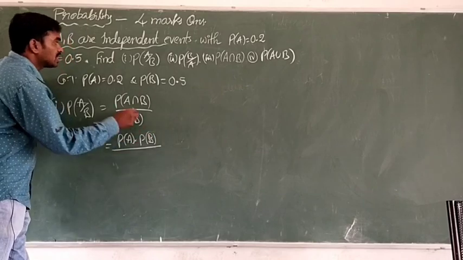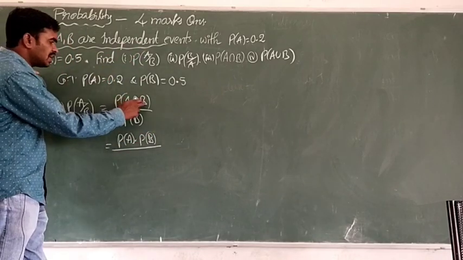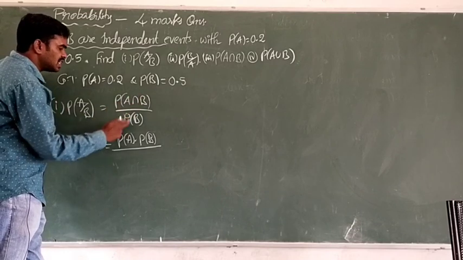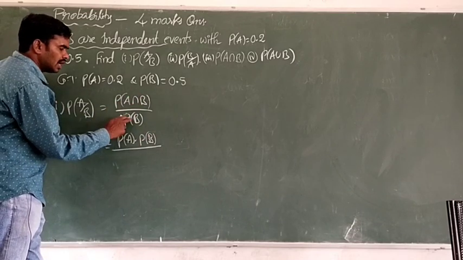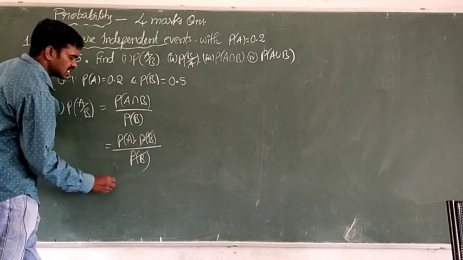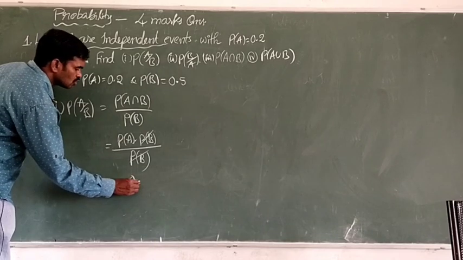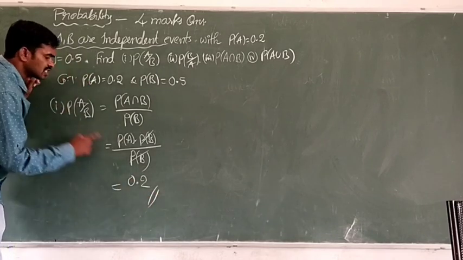Yes, because in the question A, B are independent events. So if A, B are independent events, we can write P of A intersection B as P of A into P of B, and divided by P of B as it is. Of course, we can cancel. What is P of A? P of A already we have, 0.2. So the answer to the given question is 0.2.